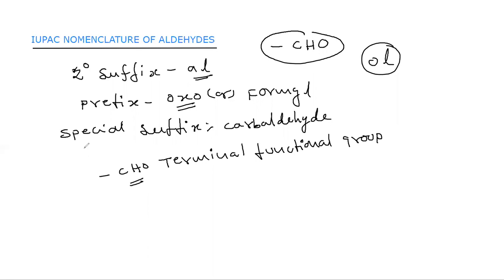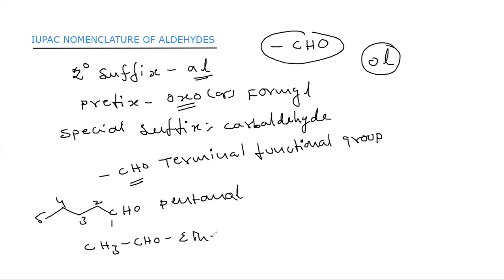Okay. Let's discuss a few examples to understand this one. For example, I have a compound like this. So the functional group should get the lowest number. In the parent chain we have 5 carbons. So this is pentanal. And we have CH3CHO, and this is ethanal.